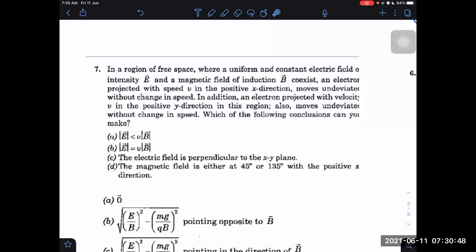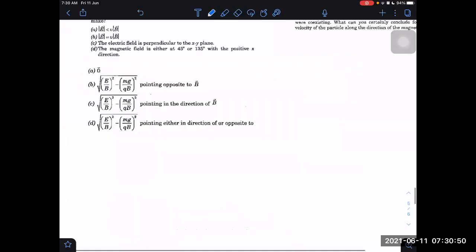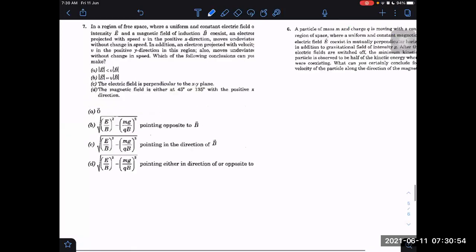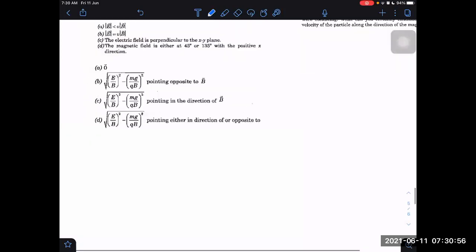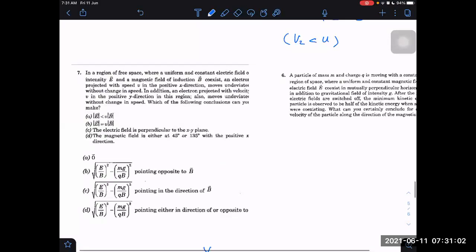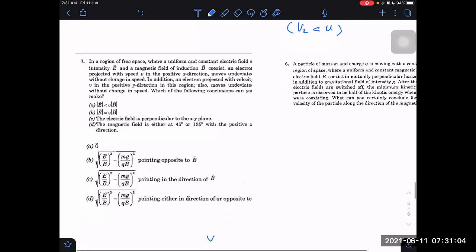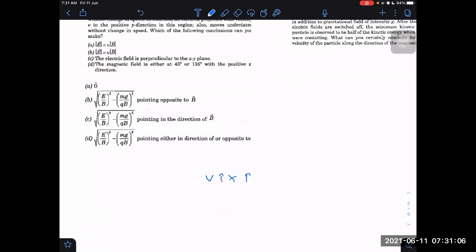Okay, we can make conclusions easily. Let us first write down the formula for magnetic force. Two places we are getting undeflected, remember, don't forget it. One is when we are making it go along the x-axis: q v i cross B, we don't know, but we know q v i cross B is equal to qE, one equation.